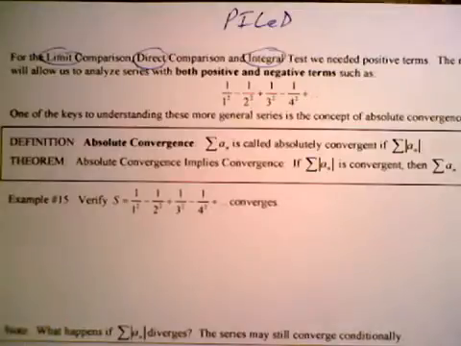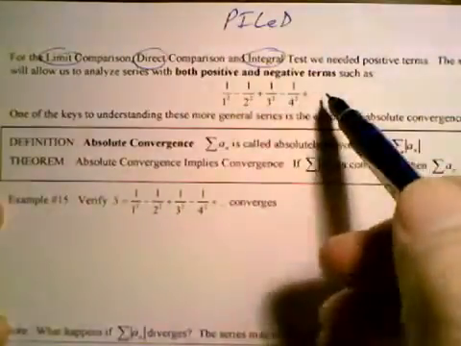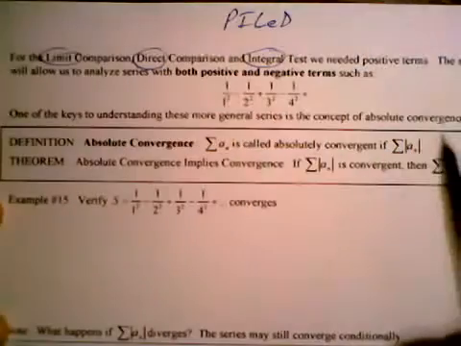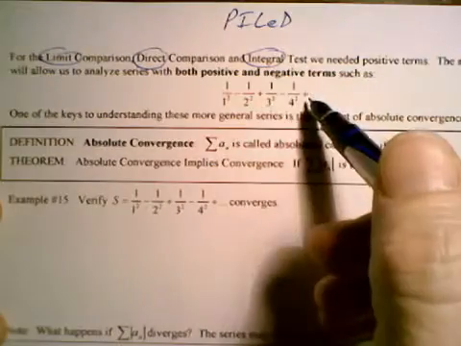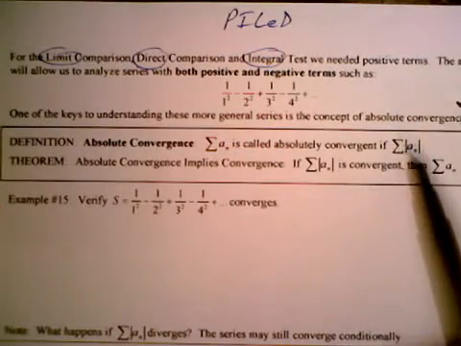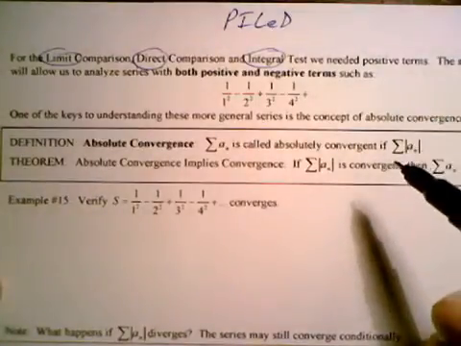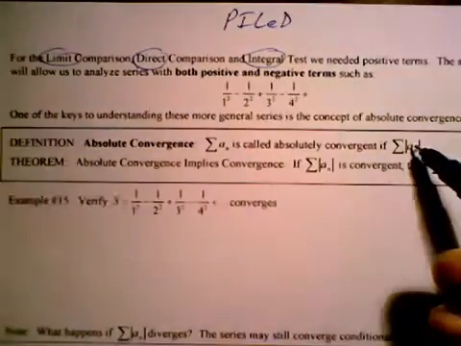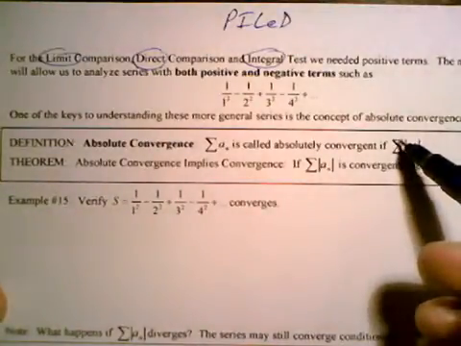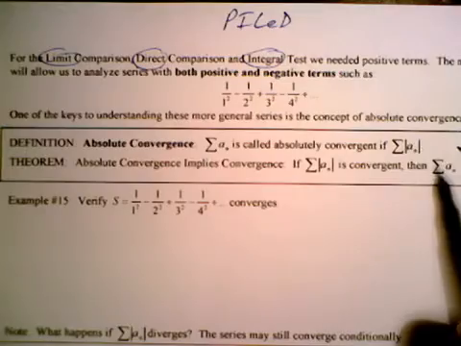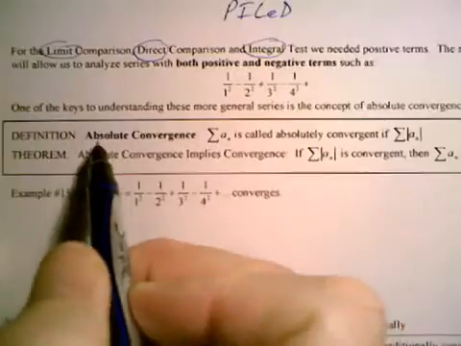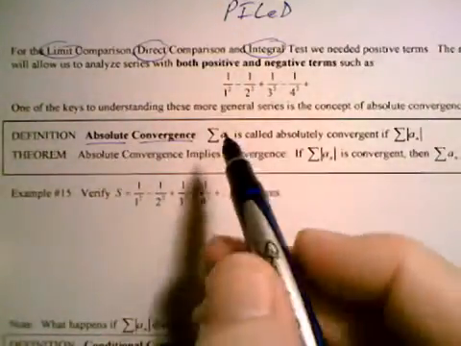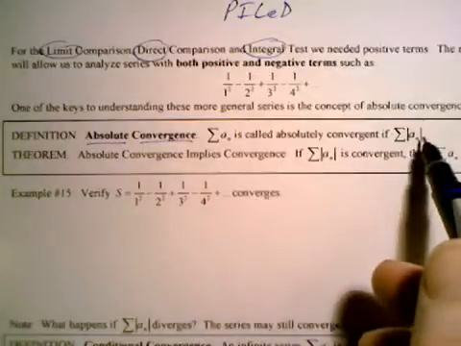So those are the tests that, if by chance you get a series that is alternating in sign, you can use if you make all the terms positive. Let me back up. If you take the series and throw out all the negatives, just make all the terms positive, and that particular series converges, then the test for absolute convergence says that the original series does converge.